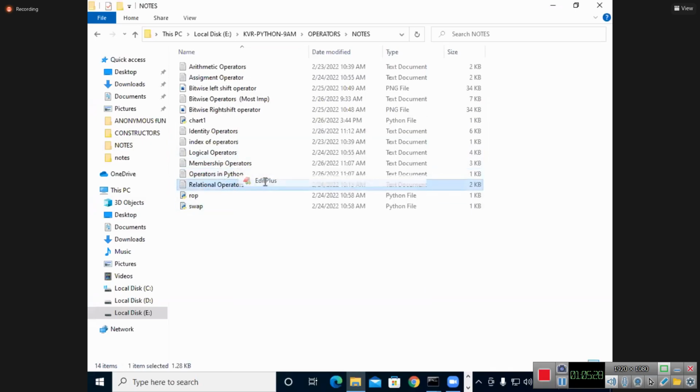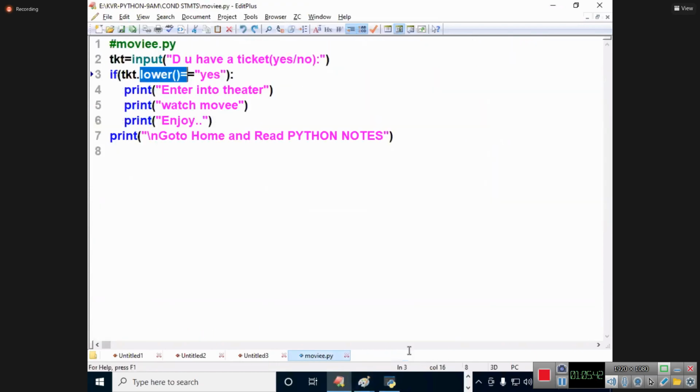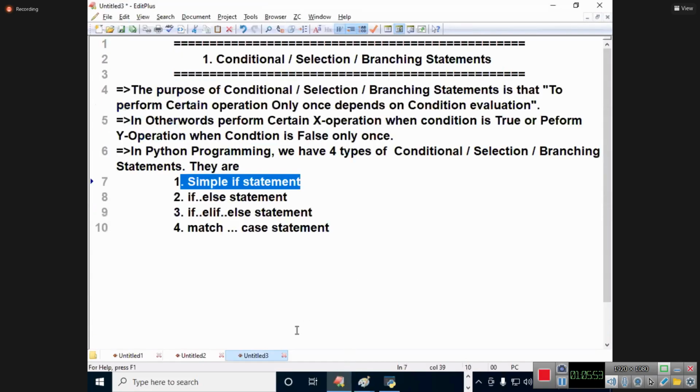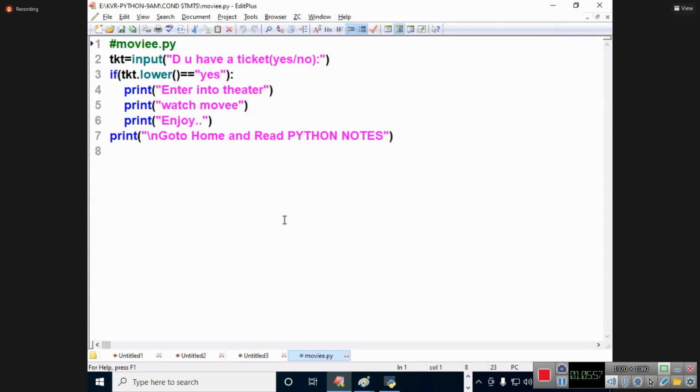Open these notes. My dear Durgesh, you see this. What is this? Equality. Once I complete, I cannot repeat the same thing again, because if I do that, I cannot complete Python in the proper order. So Durgesh, please read notes by yourself, be committed by yourself towards the subject. Now I will go to the program is over.